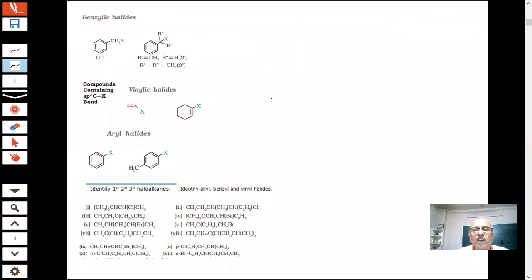Further, we are talking of some more types of classification here, students. Very important. Benzylic halides are very important. What is benzyl group, students? What is benzyl? This is my benzene ring. This compound is called benzyl chloride. What I have written?